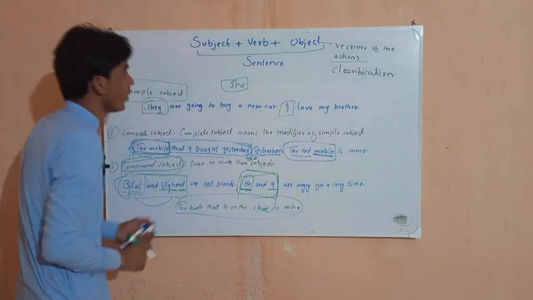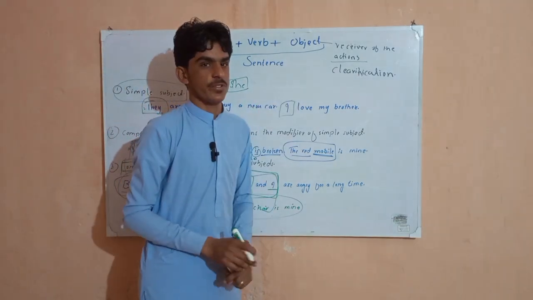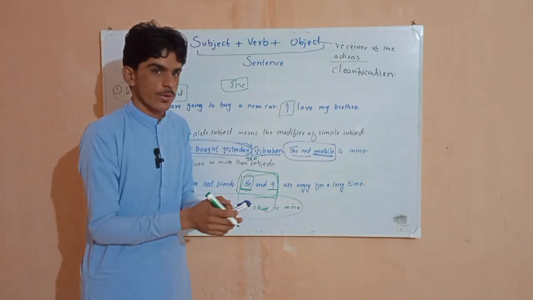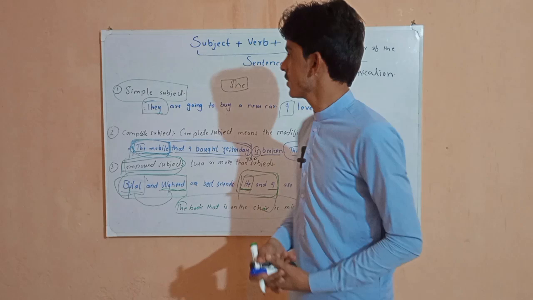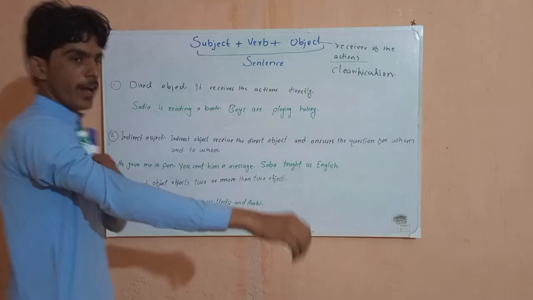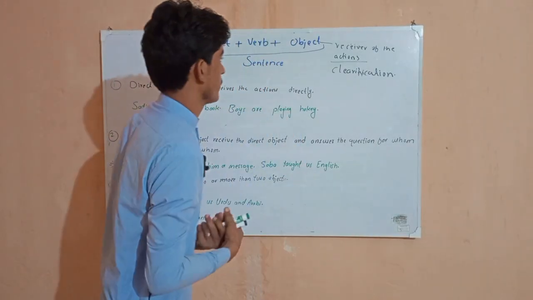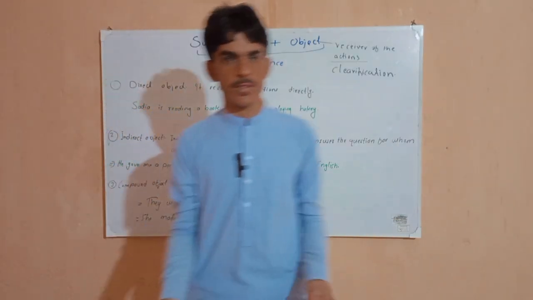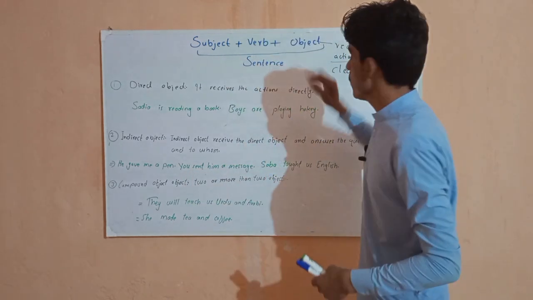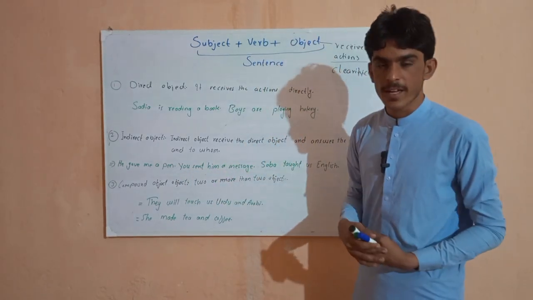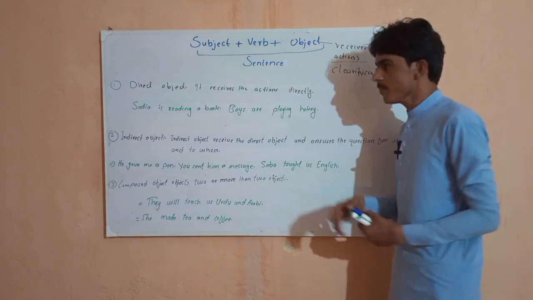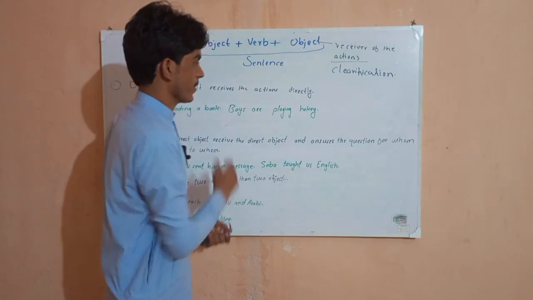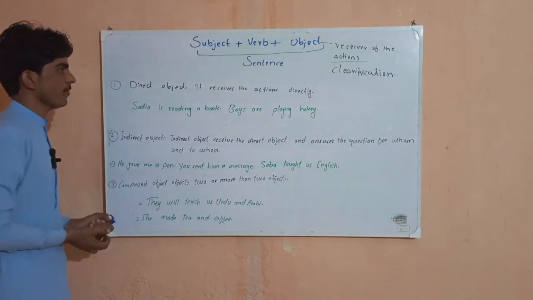So now let's know what is objects. Objects we will read in details. Direct object, indirect object, so also compound object. So let's know what is object. Now let's know what is objects and what are the types of object. First of all, again I will tell you, a small revision. Object means receiver of the actions, and secondly objects come for clarification. It clears us. So now let's know what are the types of object.